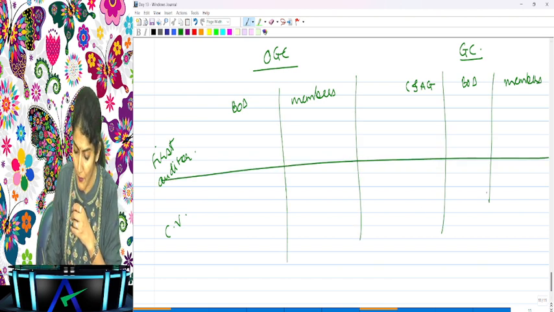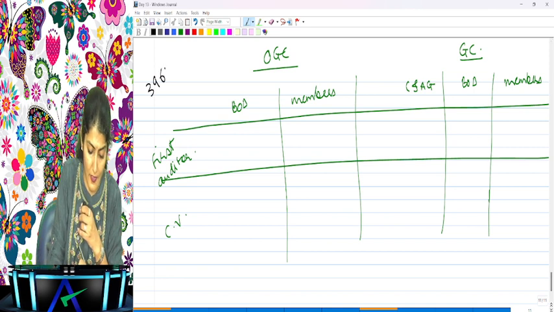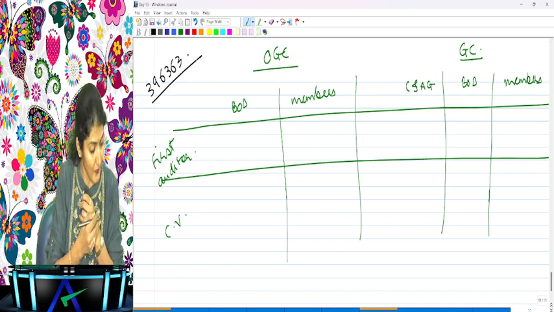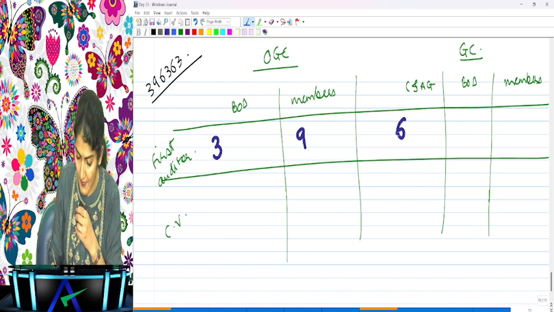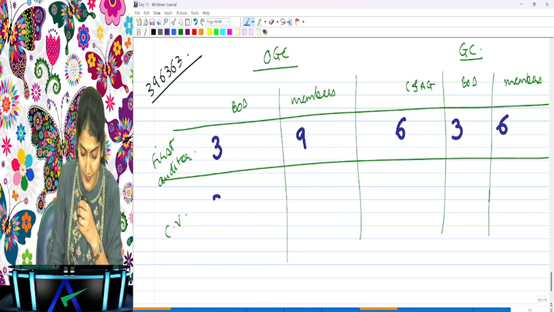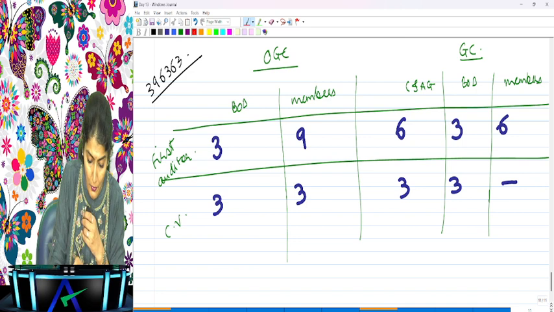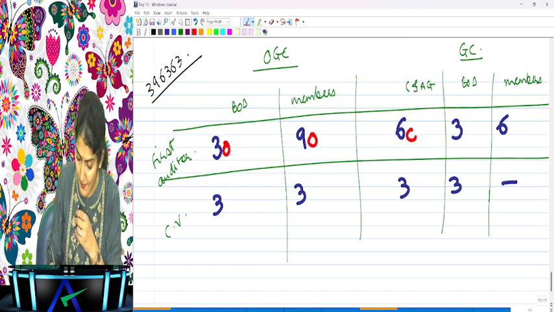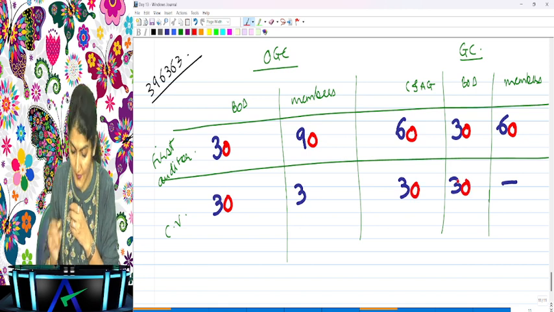Okay. And now what we need to do, we will remember a number over here. What is that number? 396363. Right, 396363. Look over here. Don't write anything. 39636, and then casual vacancy is all 3s only. And then what do we do? 30, 90, 60, 30, 60, 33, 30, 30.